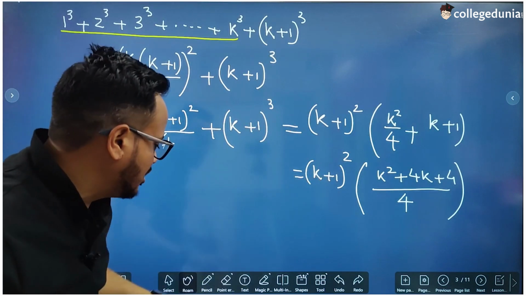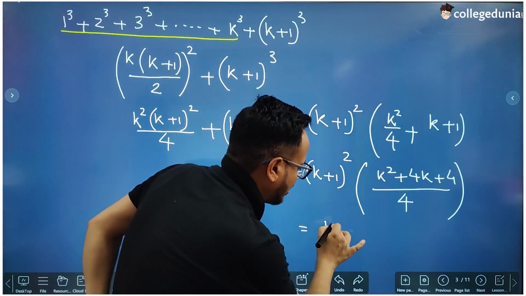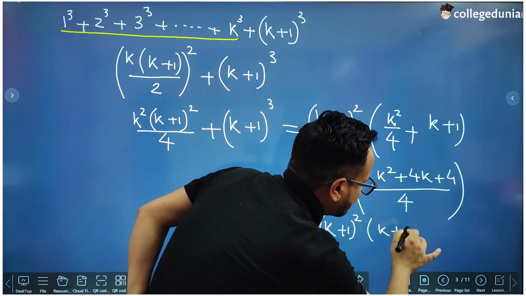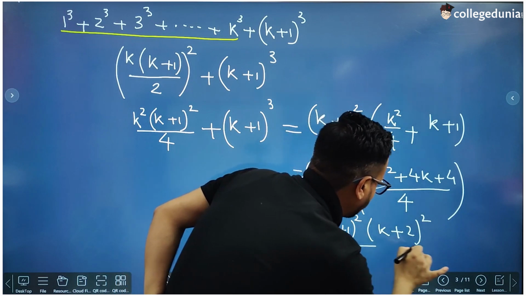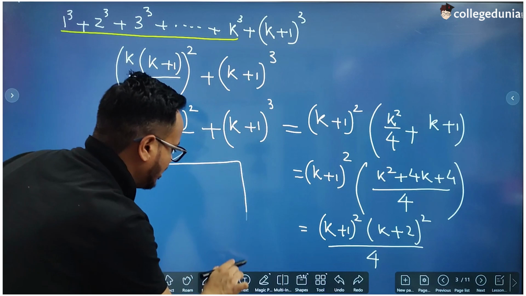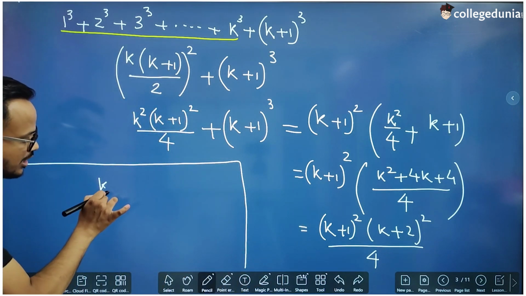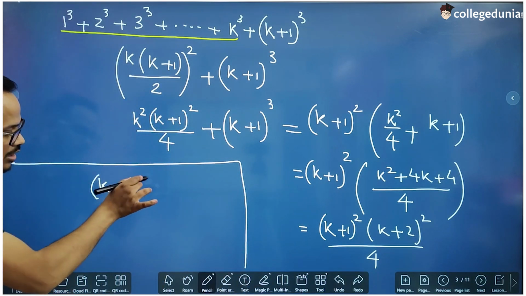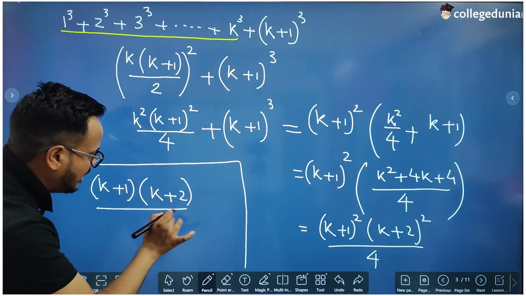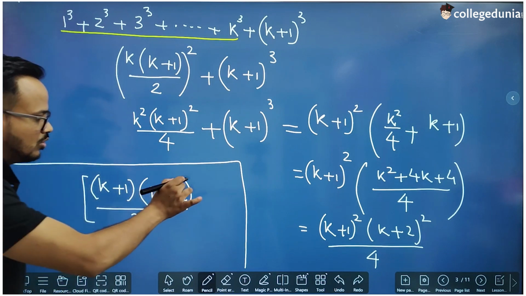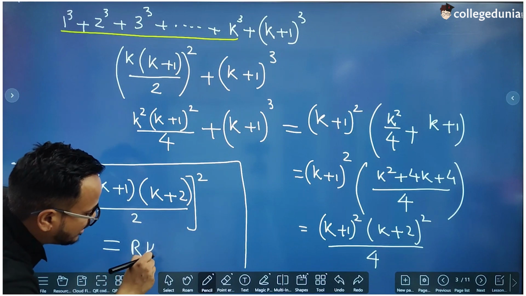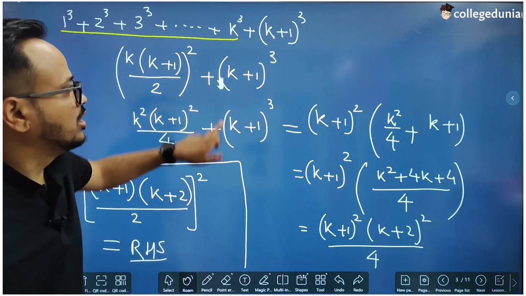So in place of this we can write k plus 2 whole square divided by 4. So this whole can be written as k plus 1 into k plus 2 divided by 2 whole square, which is equal to the RHS, right?